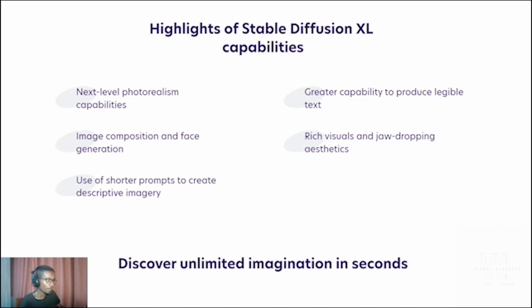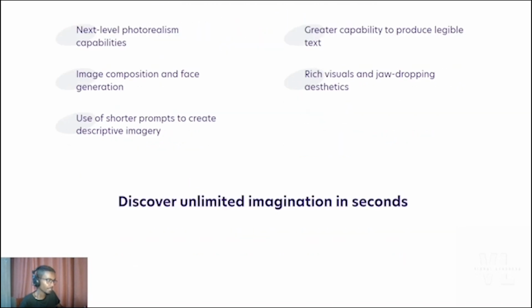So most of the capabilities of the DALL-E 2 model can also be used by the Stable Diffusion API, such as image composition and face generation, use of shorter prompts to create descriptive imagery, greater capability to produce legible text, and rich visuals and jaw-dropping aesthetics.